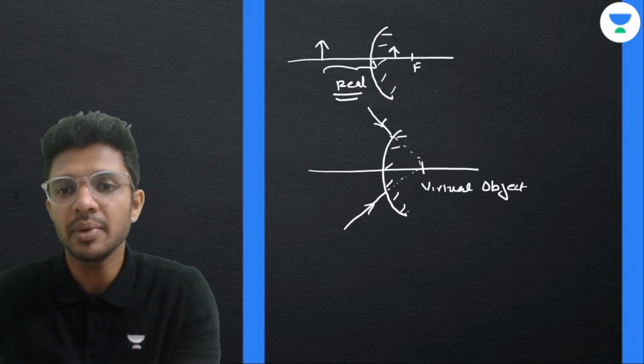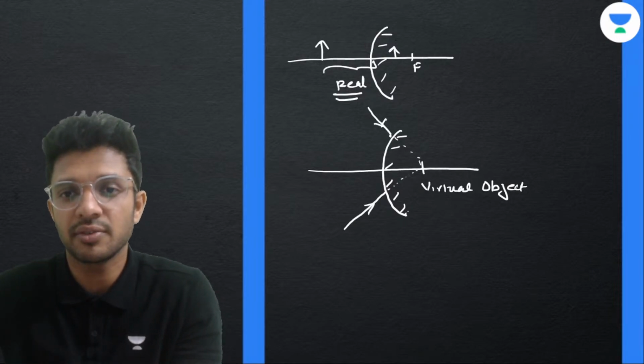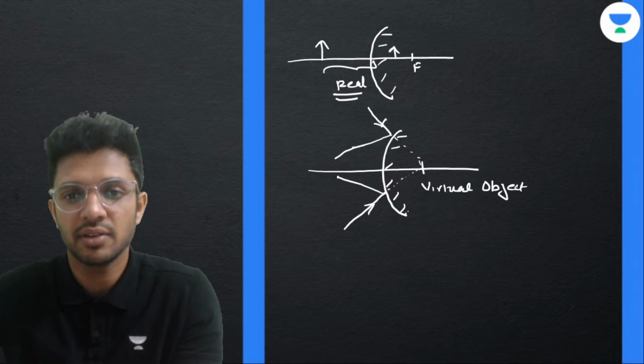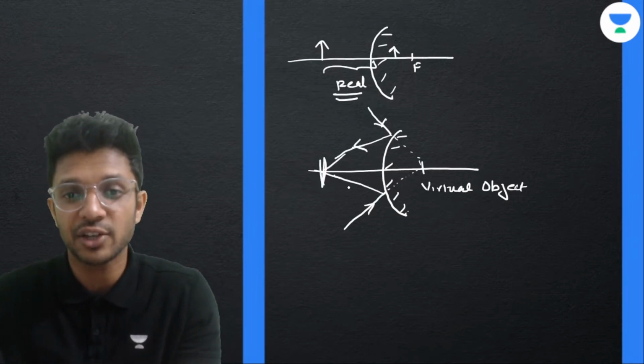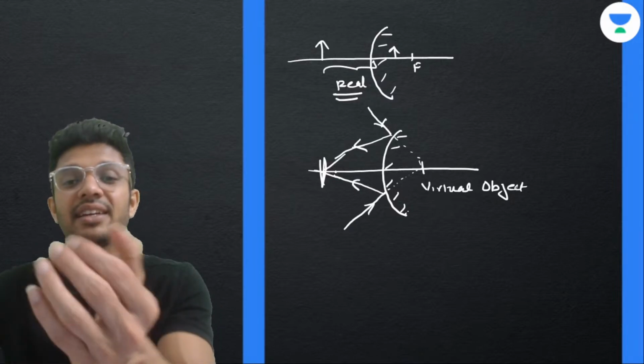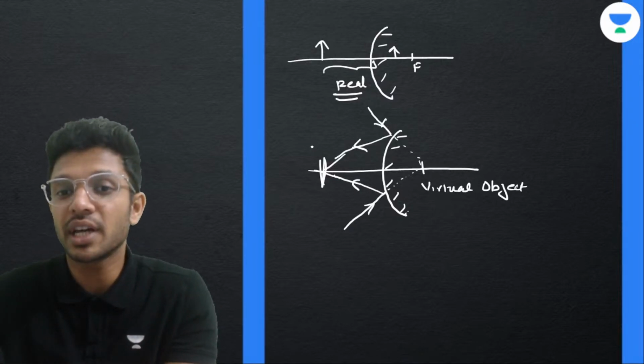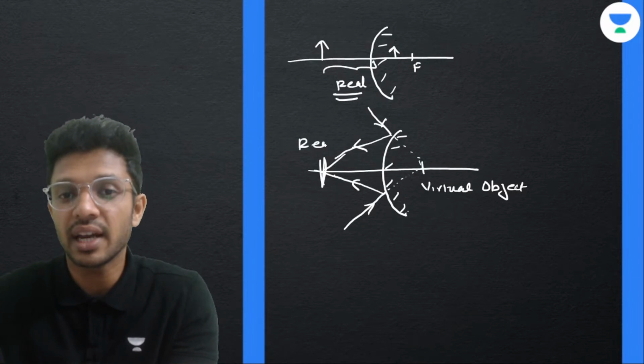Now tell me how these light rays are going to get reflected. Light rays will be reflected like this, and you will find after reflection both the light rays are actually meeting. If light rays are actually meeting, what kind of image do we have? We can have real images.